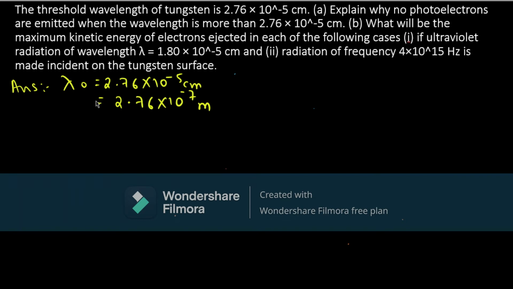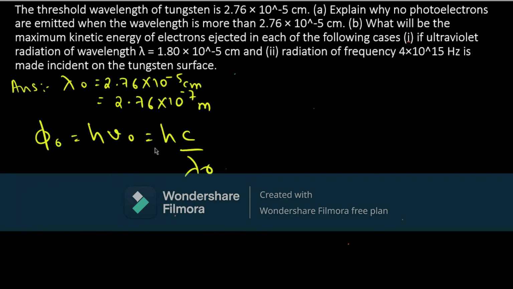The first part of the question asks us to explain why no photoelectrons are emitted when the wavelength is more than 2.76 into 10 raised to minus 5 centimeter. As we all know, electrons are emitted when the energy of photons is above some threshold frequency, or when it surpasses the work function value, which is h nu naught or h c by lambda naught.